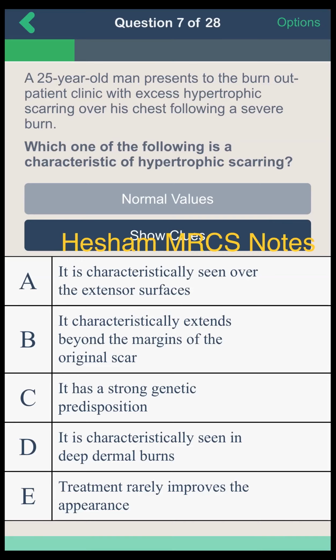Hypertrophic scar can be seen on deep dermal burn and on flexor surface, and also can occur over the sternum, and this is common. The treatment usually improves the appearance. We can manage it conservatively by compression, gel, silicone gel sheet, or intralesional steroids. Then we have it can characteristically be seen in deep dermal burn. This is the correct answer.